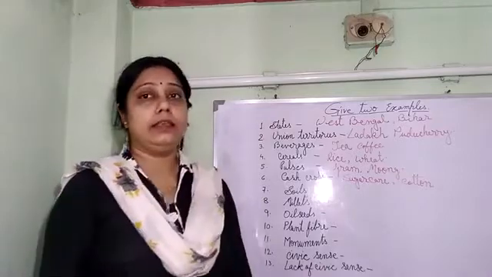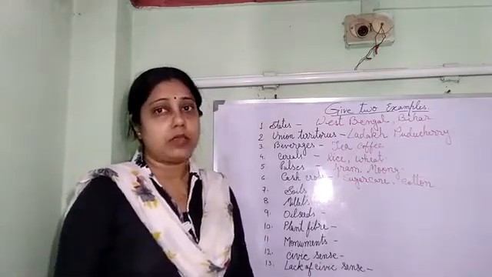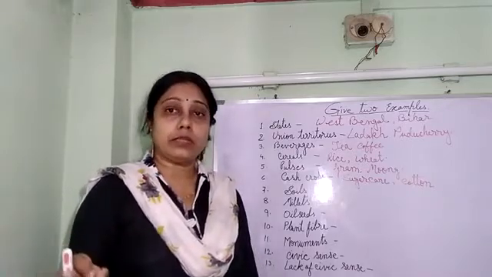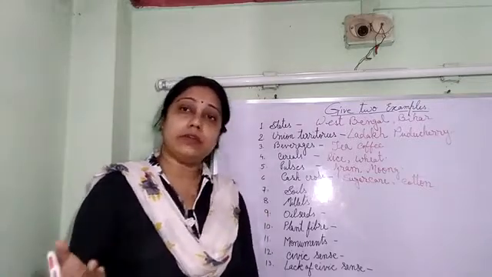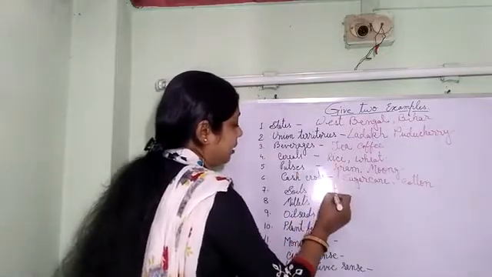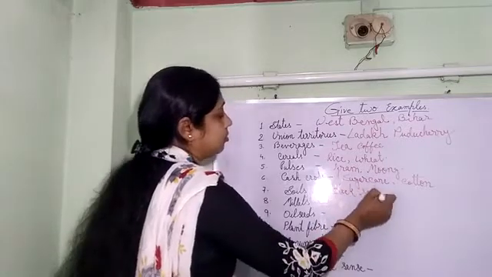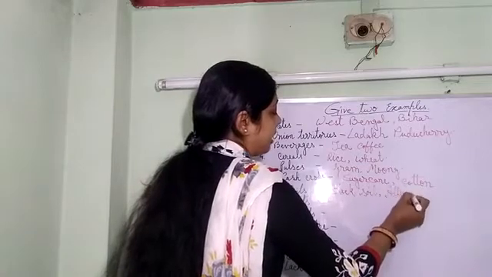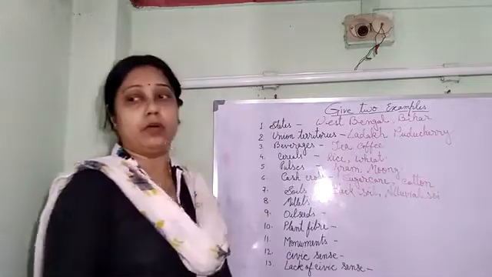Next, soil. So we know generally our country is having mainly 6 types of soil. So among them any two we can write down like desert soil, mountain soil, laterite soil, alluvial soil, black soil, red soil, whatever you want. So we are going to write here black soil, which is good for cotton growth, and alluvial soil, which is the most fertile soil. Most fertile soil among all.